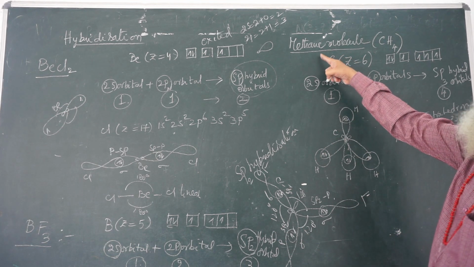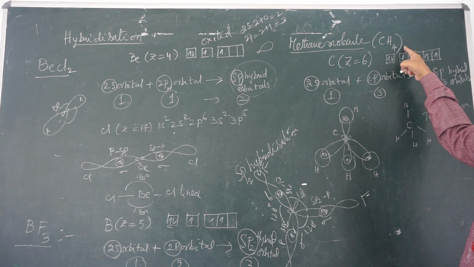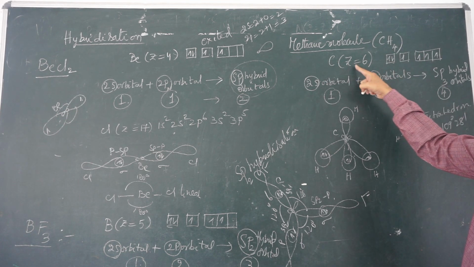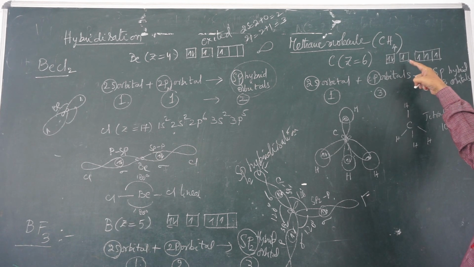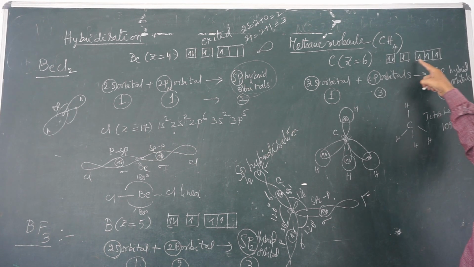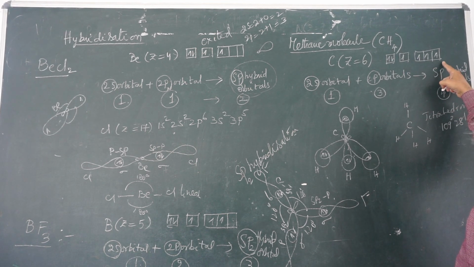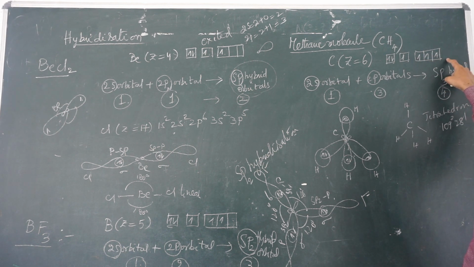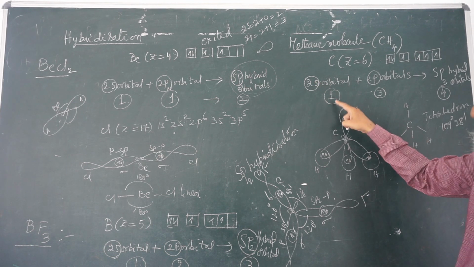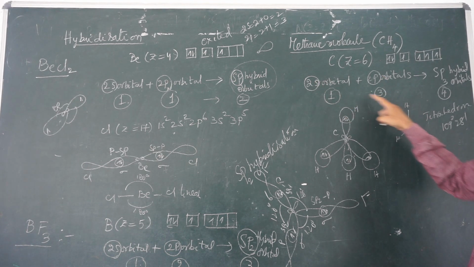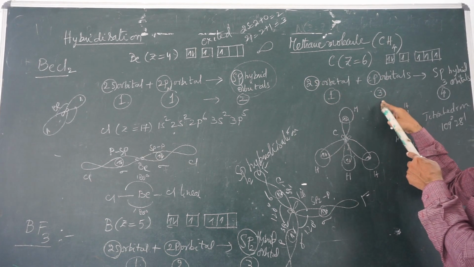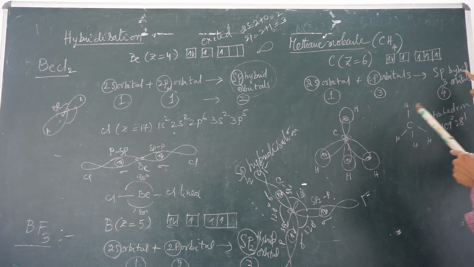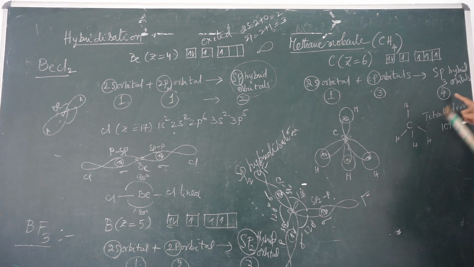If you look at methane, CH4, carbon atomic number 6, 1s2, 2s1, 2px1, 2py1, 2pz1. That means one s orbital, 3 p orbitals, 2s orbital 1, 2p orbitals 3. These are involved in the hybridization process. After hybridization, 1 plus 3, total 4 hybrid orbitals will be there.